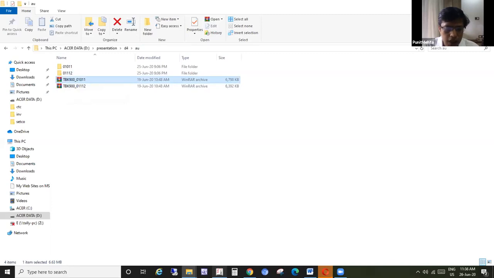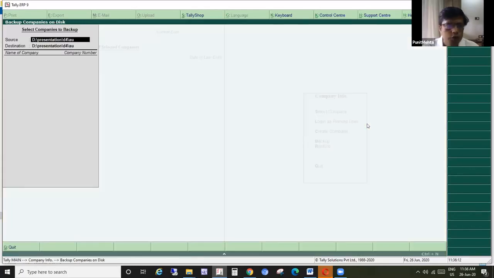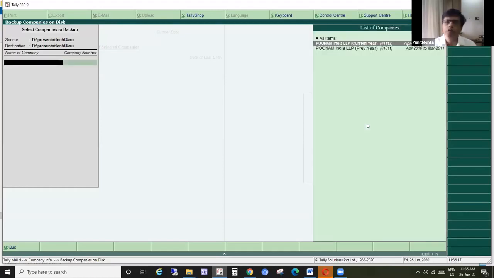So you go to Tally and, if you take the backup, you write the path, the destination, and then select the company which you wish to back up. The same process we follow for the restore of the company.